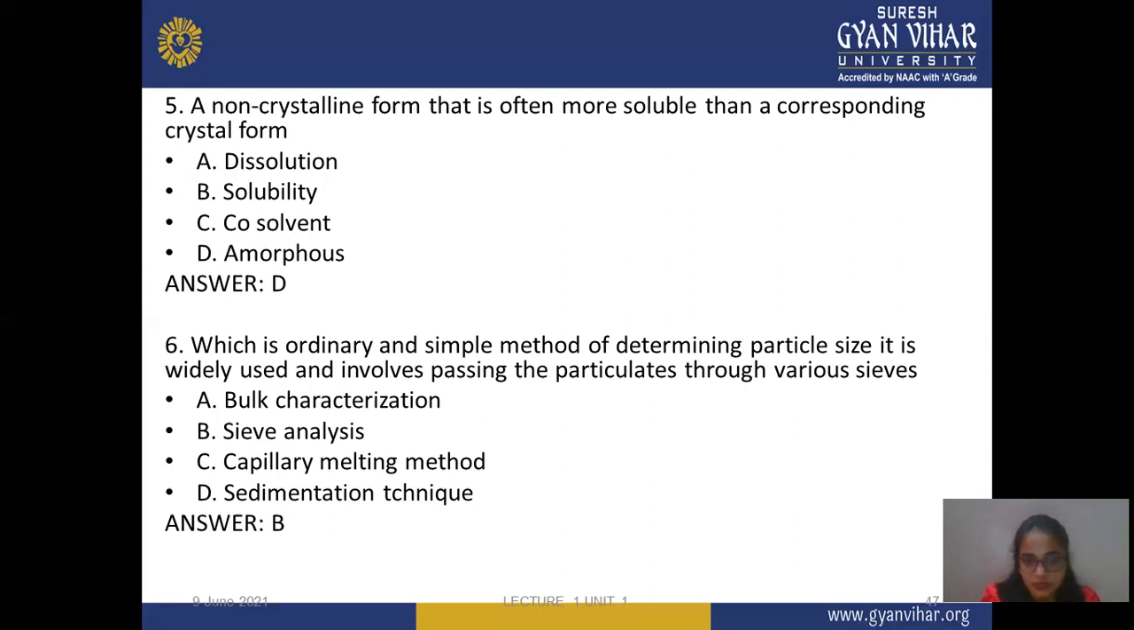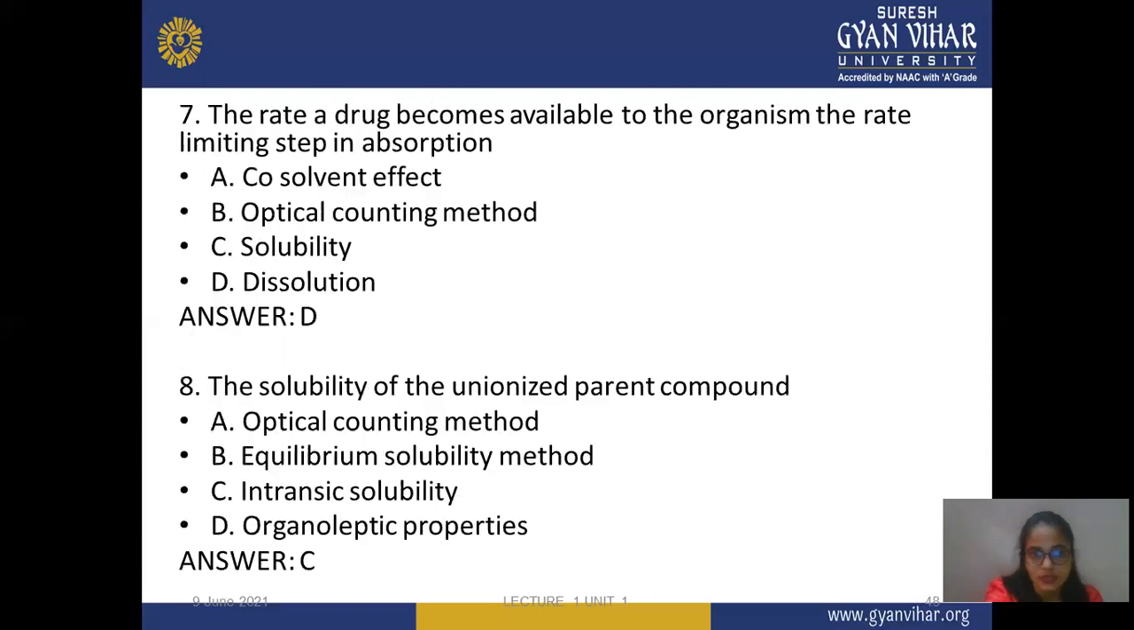Sieve analysis is the ordinary simple method for determining particle size, and it mainly involves passing the particles through various sieves. Next, the seventh question is: the rate at which a drug becomes available to the organism, the rate limiting step. The options are co-solvent effect, optical counting method, solubility, dissolution. The correct answer is dissolution. It means the rate at which the drug becomes available in the organism. The rate limiting step of absorption is dissolution. Dissolution does not easily show good readings, or may show some variation. So the rate limiting step in absorption is dissolution.